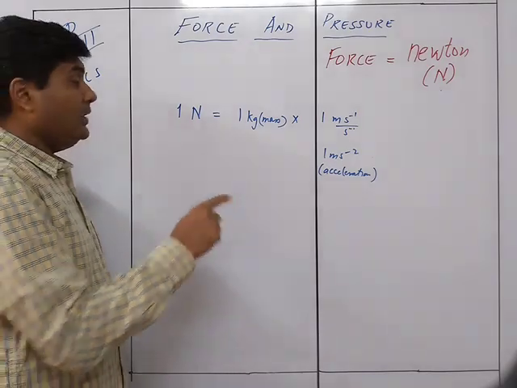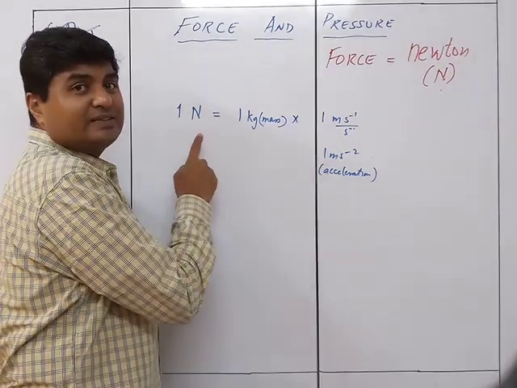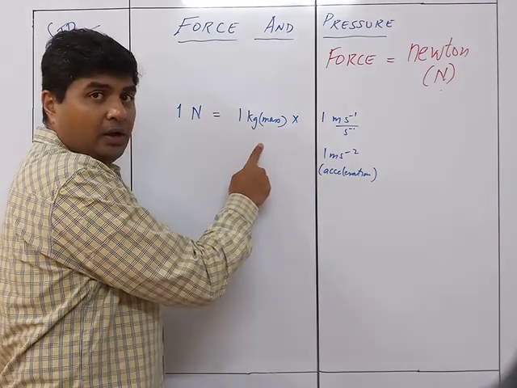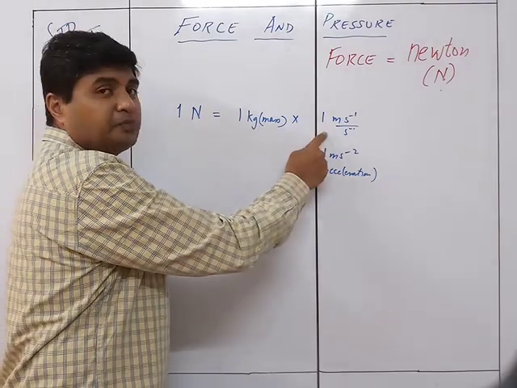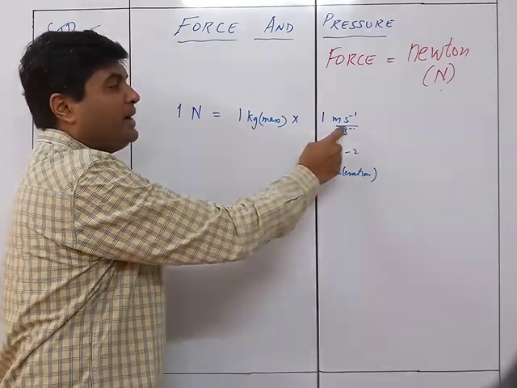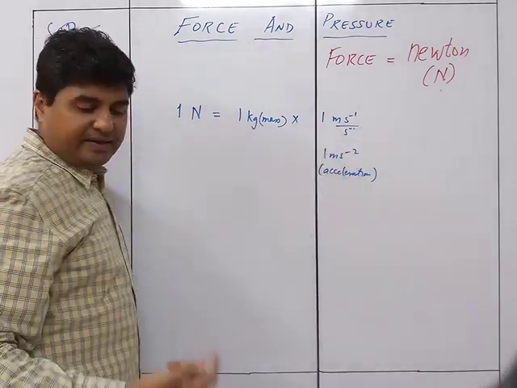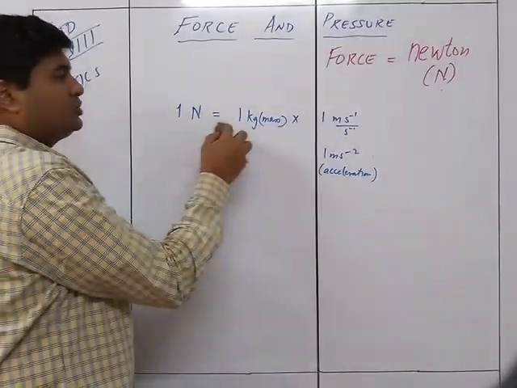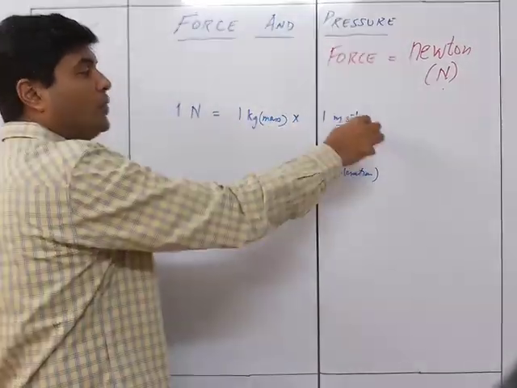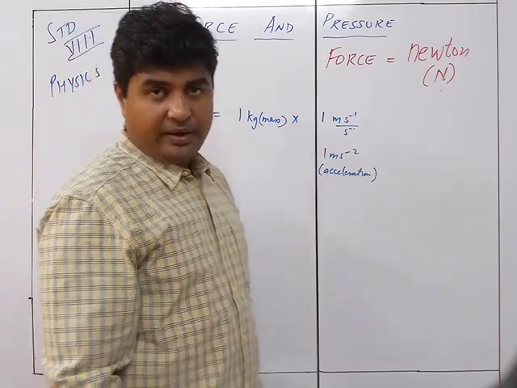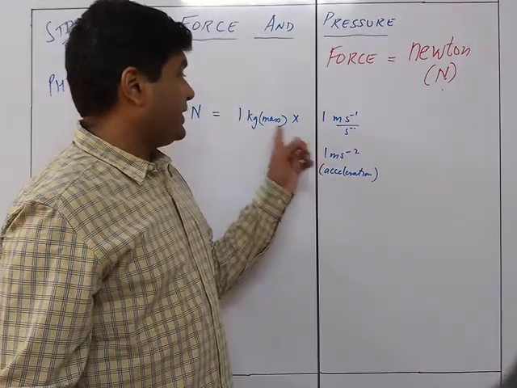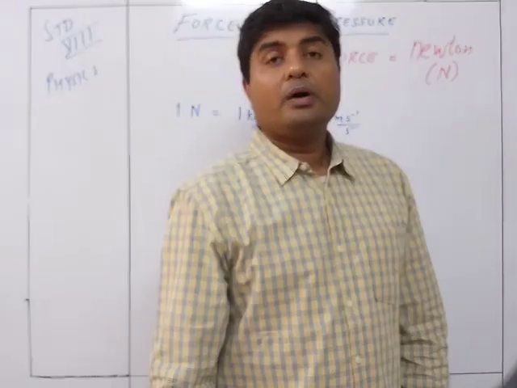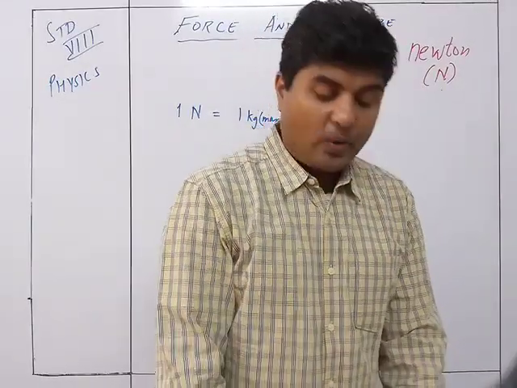So what is 1 Newton? 1 Newton force is the force which, when applied on a mass of 1 kg, increases the speed of the body by 1 meter per second in 1 second. That's why 1 Newton is equal to 1 kg into 1 meter per second square. This is the definition of 1 Newton.